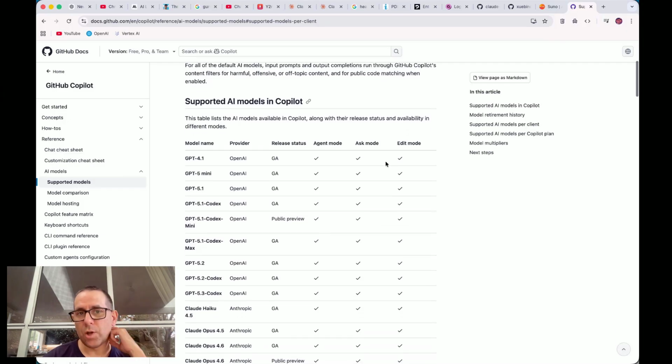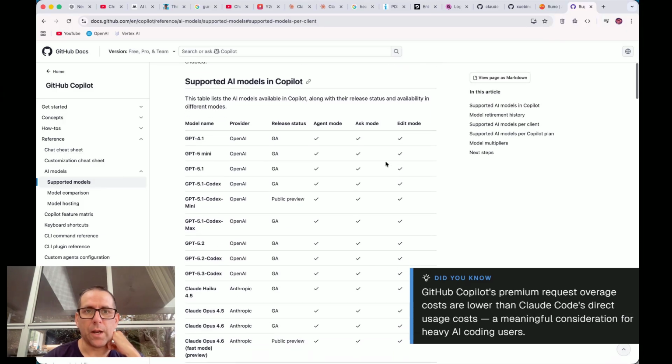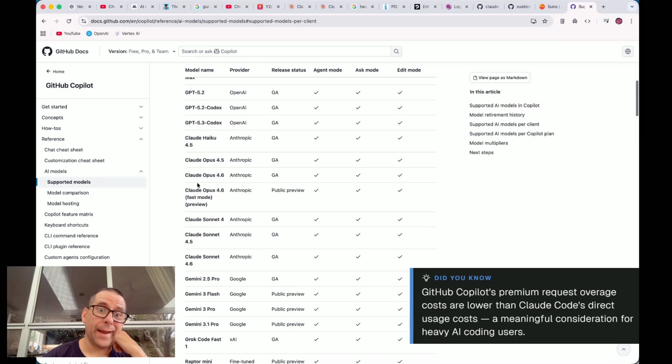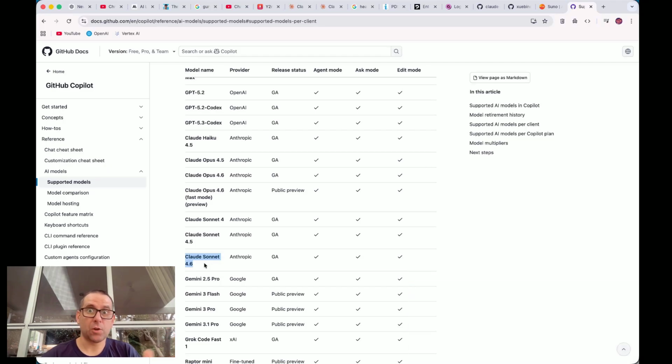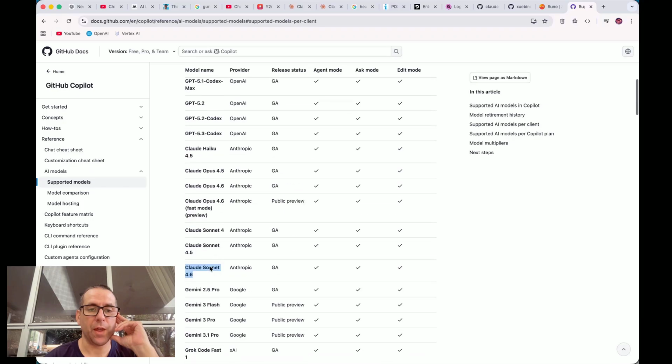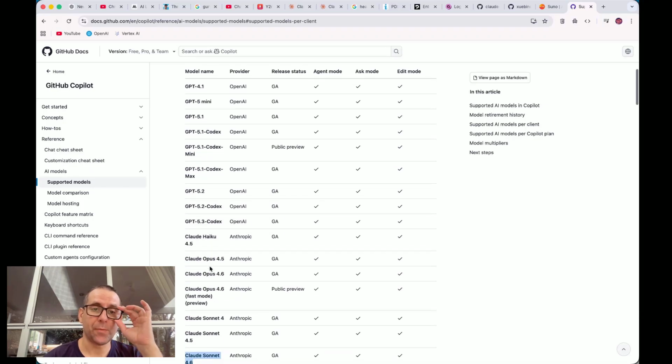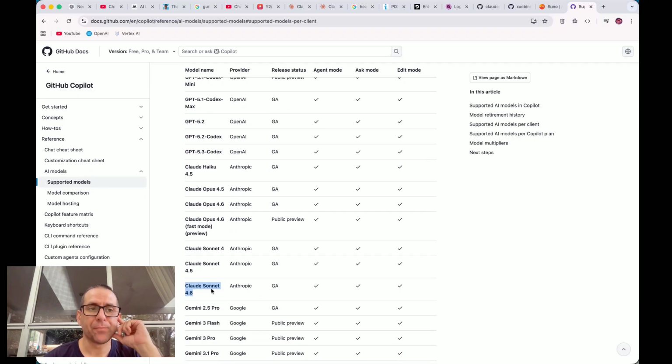So I used Copilot for a few months before I switched to Claude Code. It has Claude, so I still use Sonnet within Copilot. So I'm still using Claude, it's just run under GitHub Copilot. You've got access to all the other models in there, should you want to use them. I've only ever used Sonnet.